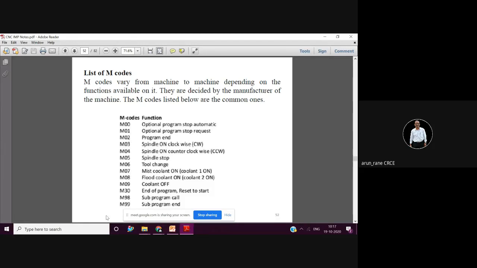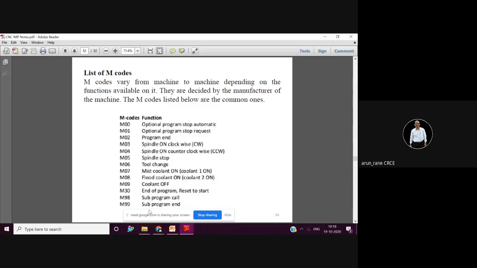So obviously your M99 will be written in the subprogram itself, because the subprogram has to end. The end code will be M99. So M99 is subprogram end. It understands now that it has to end the subprogram, and it will go back to the main program. There is a provision that you can call this subprogram many times in the main program. Suppose I say M98 P555. You are calling your subprogram, and by default it will be once only. But if you say M98 P555 L5, that means that subprogram will be repeated 5 times.